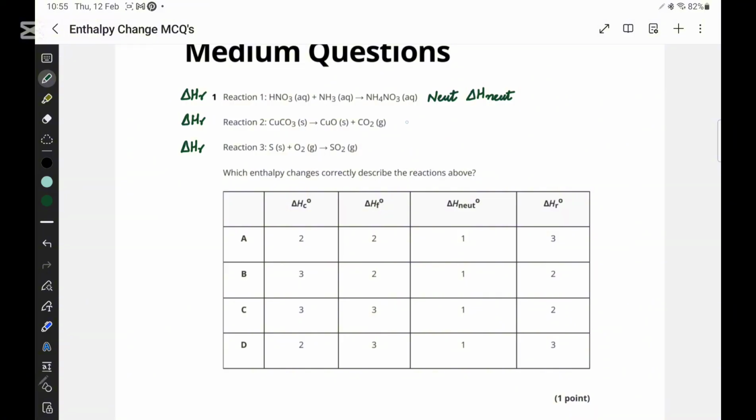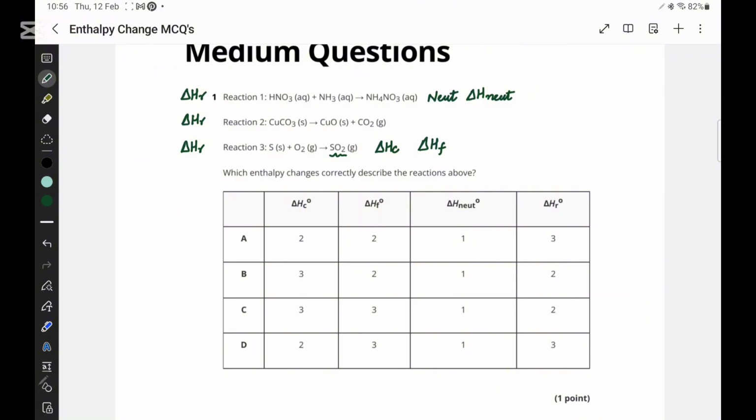The second one is only the enthalpy of reaction. The third one is the enthalpy of combustion as well as the enthalpy of formation, because you can see one mole of a compound has been formed from its elements. So which option is going to be the right one?